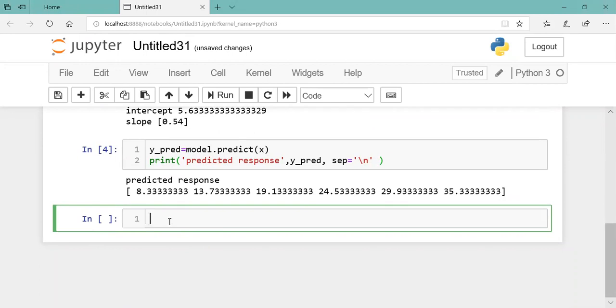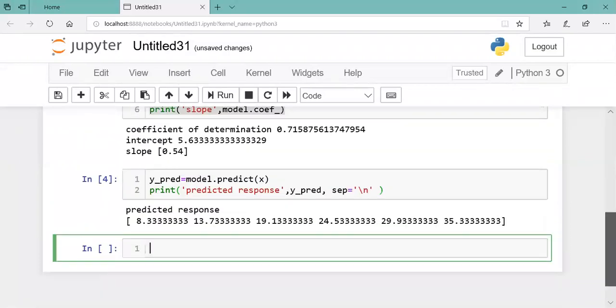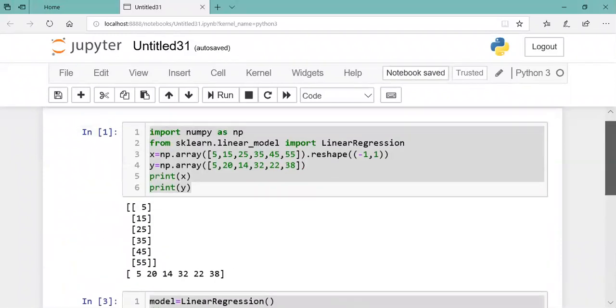Now let us try to create some new x values, and pass those x values to the model and see what output it is going to give. So this is nothing but the forecast. Students, in this example don't try to see the exact values. Try to get the concept I am explaining over here.